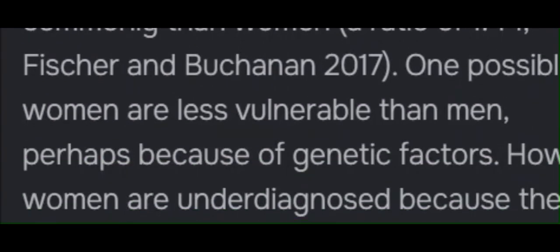Gender bias in diagnosis. A further limitation of schizophrenia diagnosis is the existence of gender bias. Since the 1980s, men have been diagnosed with schizophrenia more commonly than women, a ratio of 1.41, Fisher and Buchanan 2017. One possible explanation for this is that women are less vulnerable than men, perhaps because of genetic factors. However, it seems more likely that women are underdiagnosed because they have closer relationships and hence get support, Cotton et al. 2009. This leads to women with schizophrenia often functioning better than men. This underdiagnosis is a gender bias and means women may not therefore be receiving treatment and services that might benefit them.